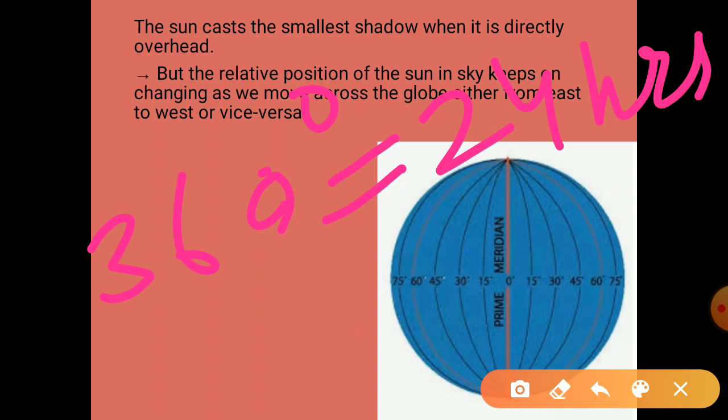It means that the earth rotates 360 degrees in 24 hours, completing one rotation, meaning one day and night it takes to complete its rotation. So in 1 hour it rotates 15 degrees.